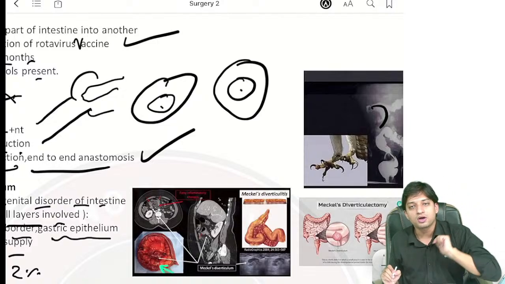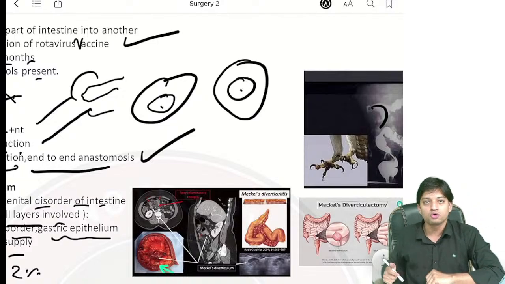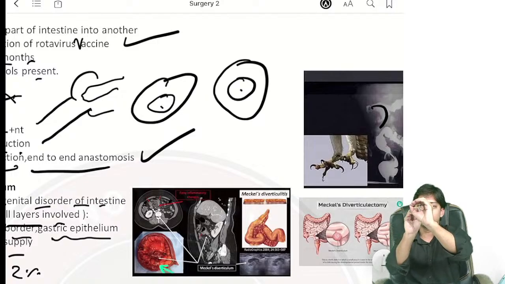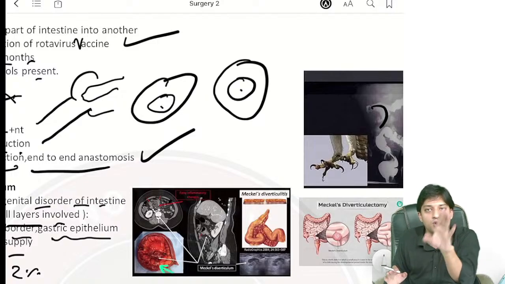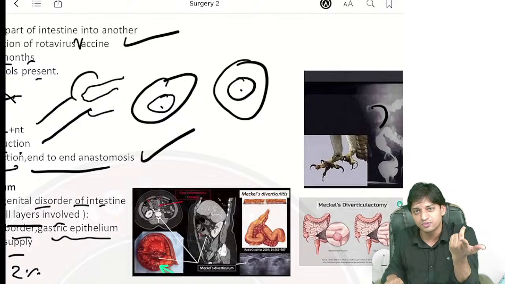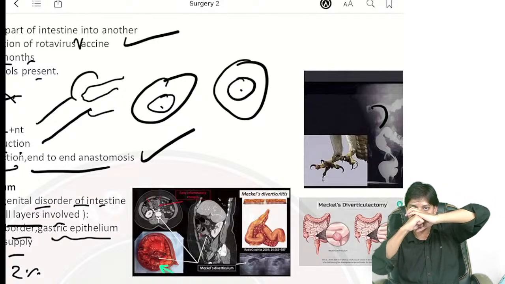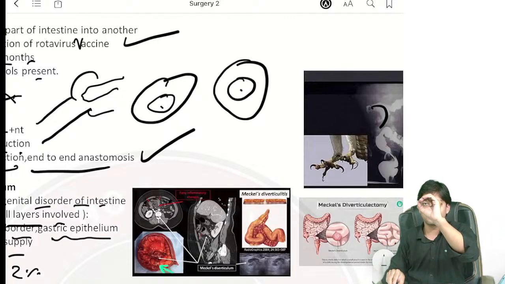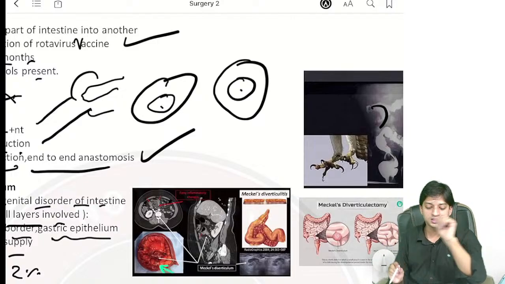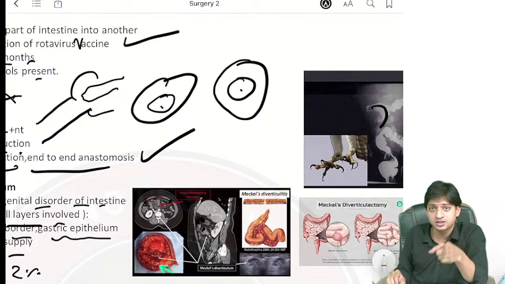So this sign can also be present. Target sign or claw loop sign, one loop, another one loop going into another loop. I hope you will never forget now. From the intussusception concept only, you know, one loop goes into other. So claw hand sign, if you diagnose from this cross section, one loop going in the other loop, target sign. Both the signs we have discussed, important signs, the radiological signs.